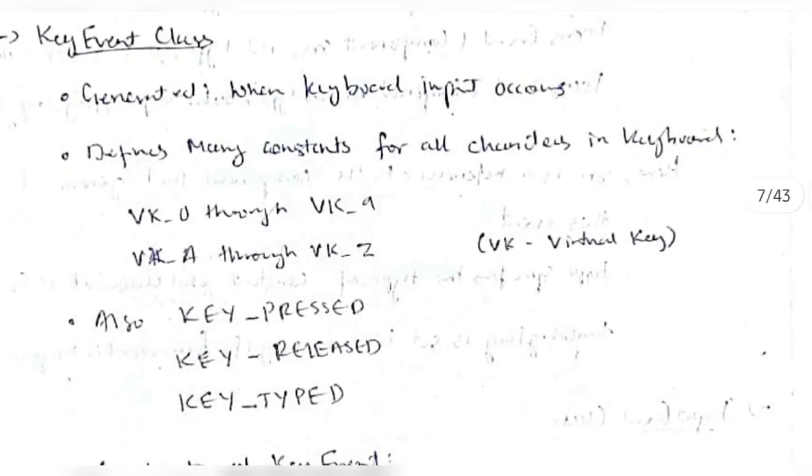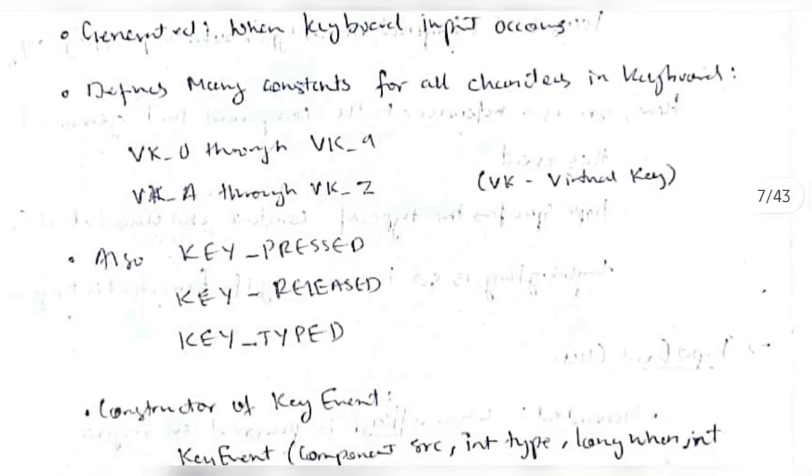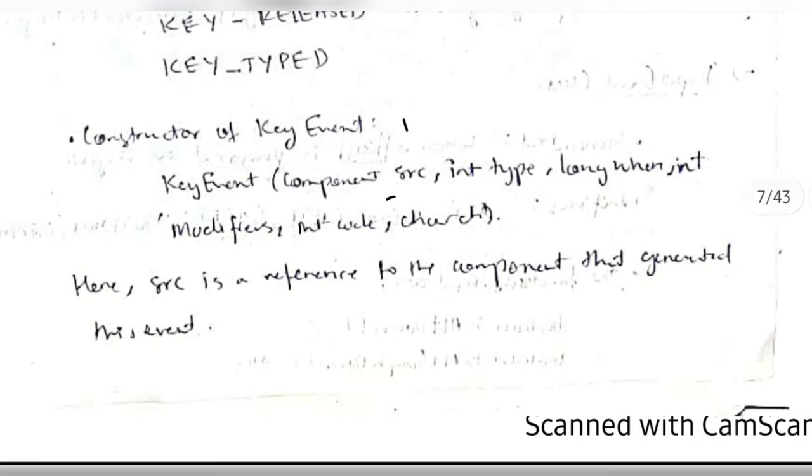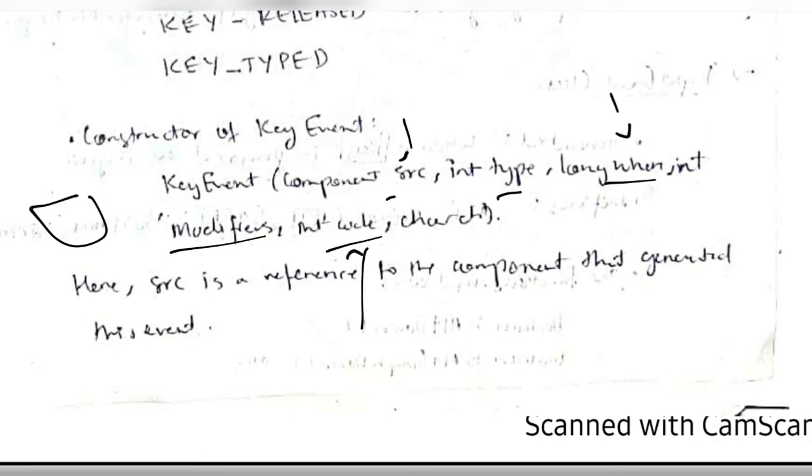And the next one is the key event class. This defines all the alphabets from A to Z, and all the numbers from 0 to 9. Whenever a key is pressed, that will be recorded, and the corresponding change will be made. So here the three states are: key pressed, key released, or key typed. Key typed means if we type multiple values in a short amount of time. And the constructor is as follows: source, type, and long when, meaning the time is given by this one, and the modifiers, meaning whether it is uppercase or lowercase, and int code is the code for each letter, like the ASCII code, and char ch. So the letter which you type will be stored here.